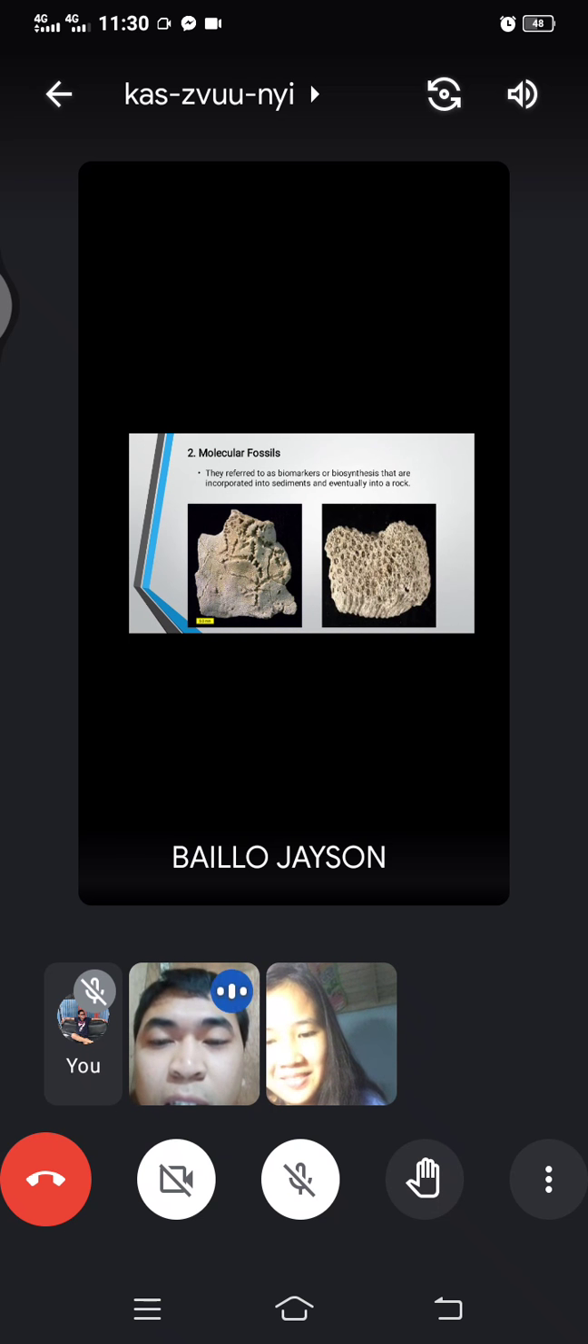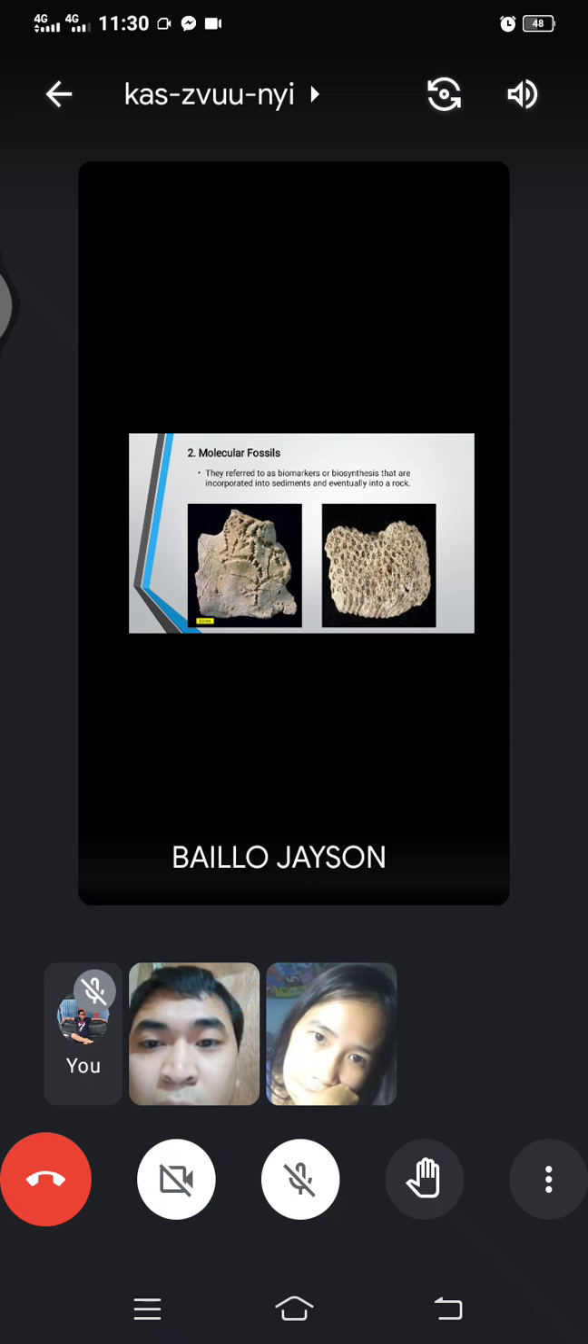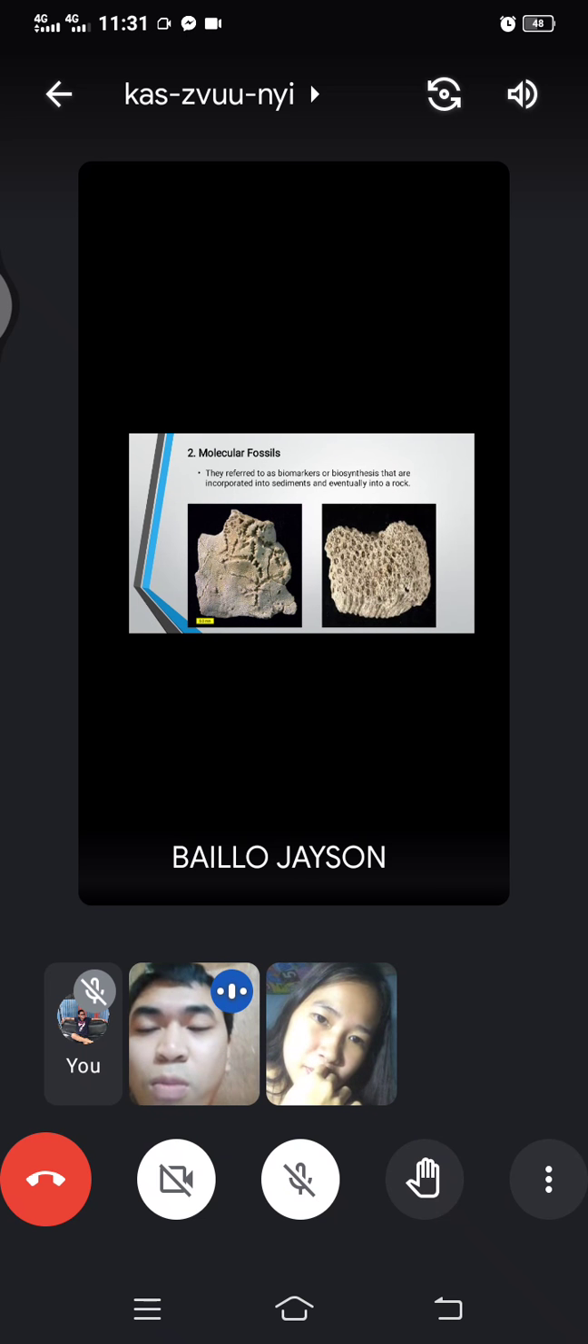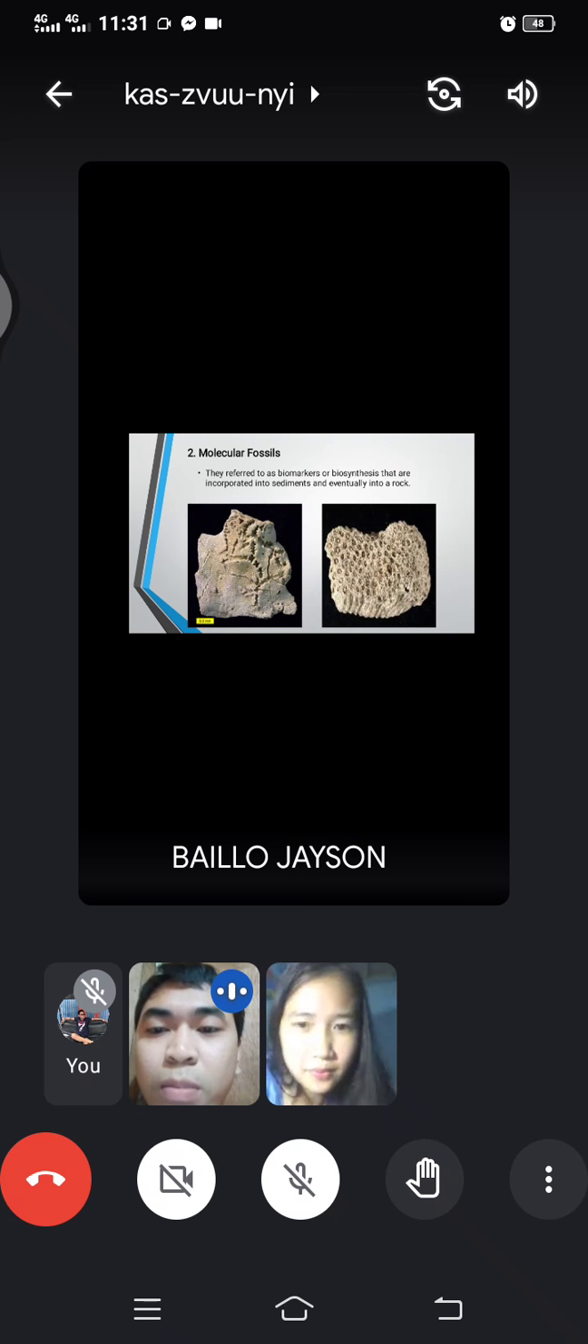I'm sorry. The second type of fossils now is the molecular fossils. So they refer to as biomarkers or biosynthesis that are incorporated into the sediment and eventually to become a rock. So as you can see, these pictures is matagal na ito siya naging bato, no. Dati is yung buhay pa siya is they have little or they have microorganism, no, mga maliliit na organismo or something, pwede po siya ma-relate as a plant or something na mayroong buhay noon dati in a past living.